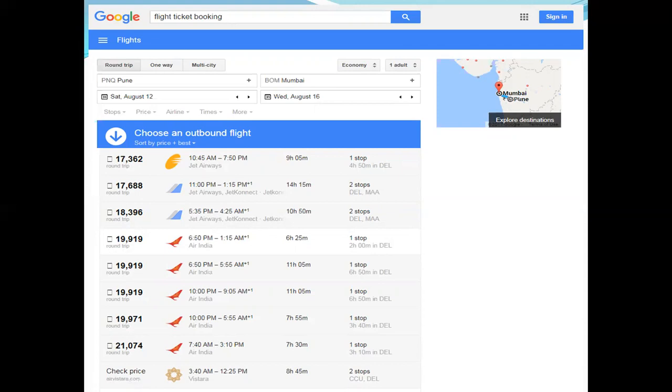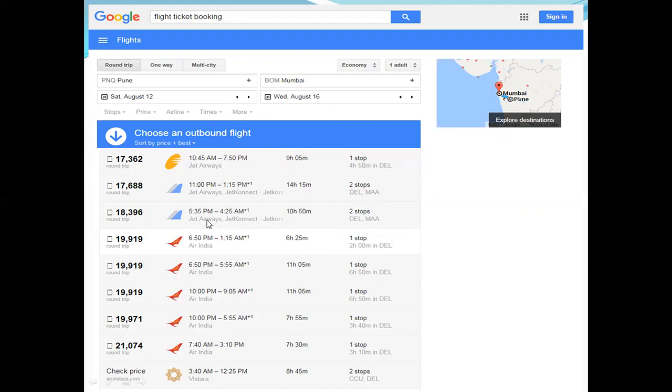Flight ticket booking: you can book flight tickets using Google or multiple websites. For the airline reservation system, they develop web services, and these web services are included in the